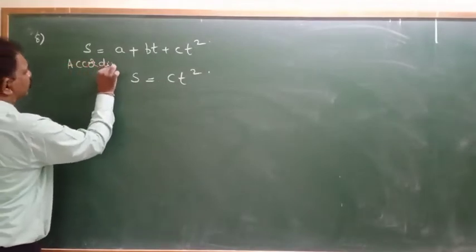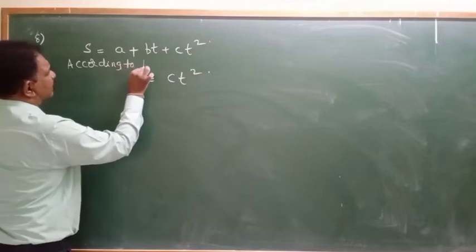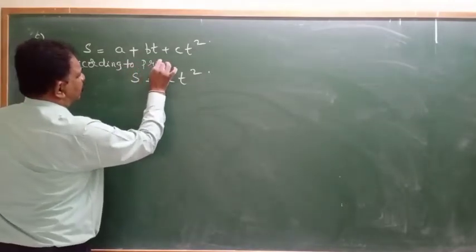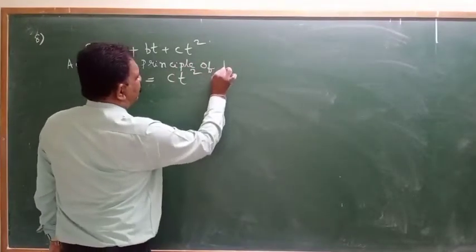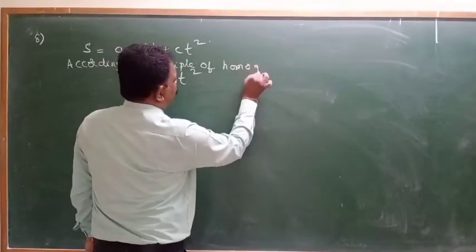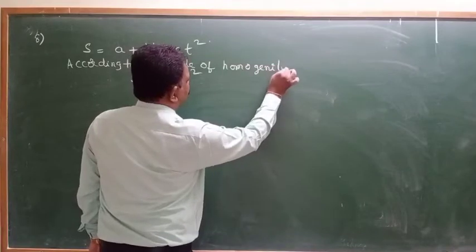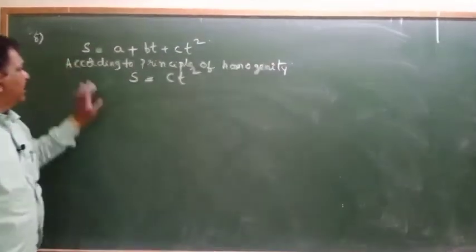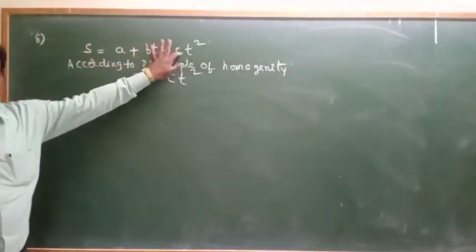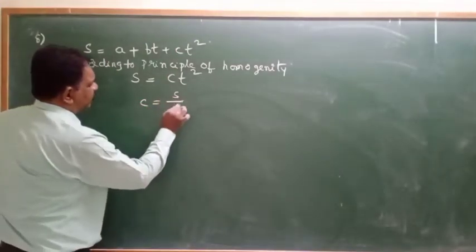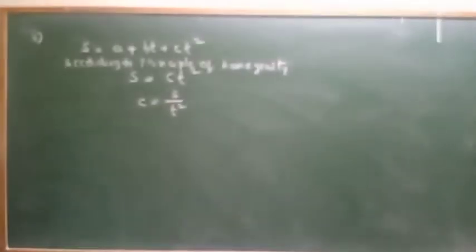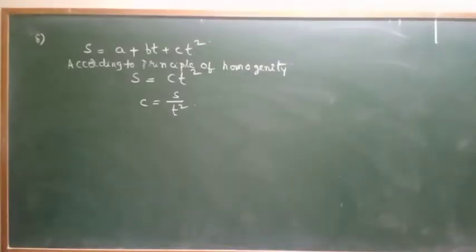According to the principle of homogeneity, S is equal to CT square. Then C is equal to S by T square. Okay? Then how much we will get? C.